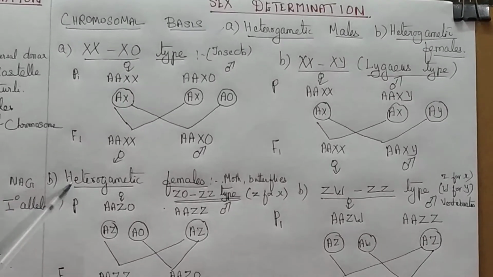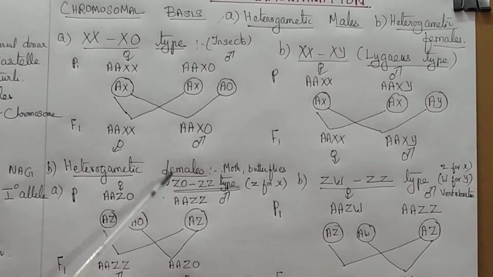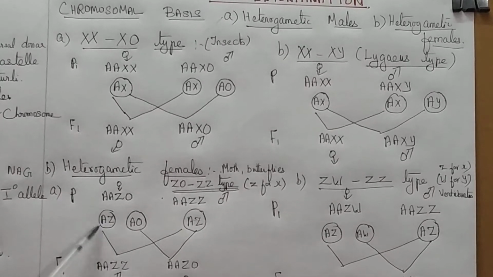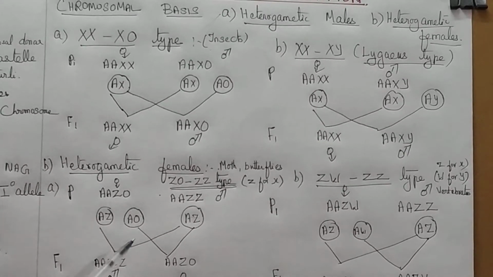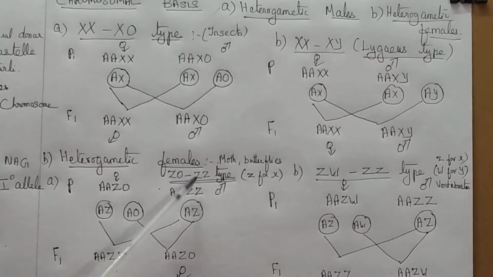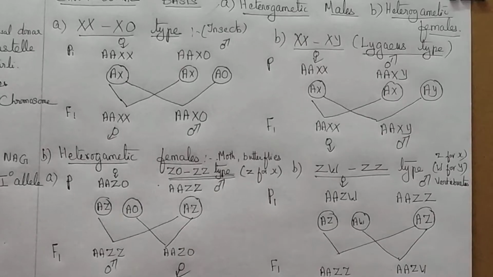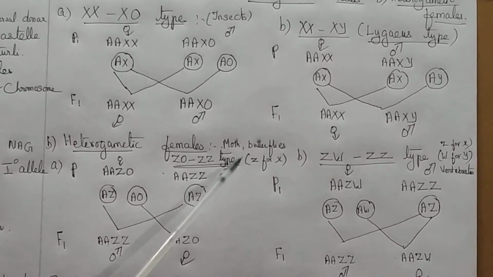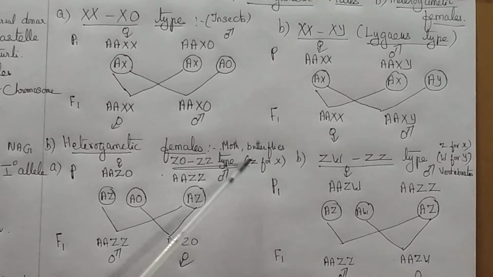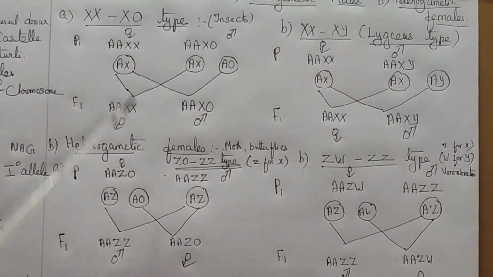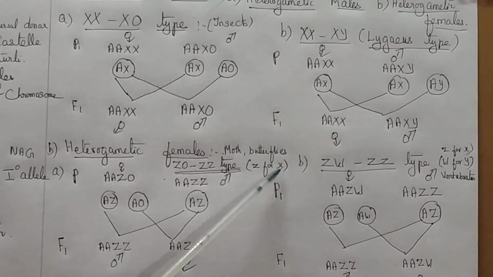Next is heterogametic females. In heterogametic females, the females are producing two dissimilar gametes. Here also there are two types. One is ZO-ZZ type, the other one is ZW-ZZ type. The alphabet Z represents the X chromosome, so it is to differentiate these two types. The alphabet Z is used for the X chromosome.